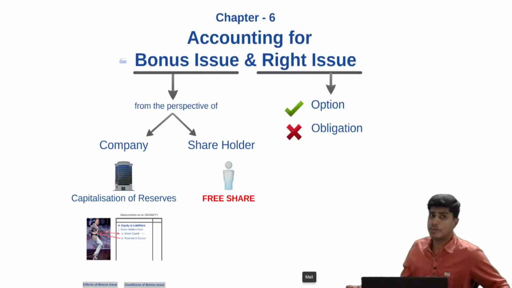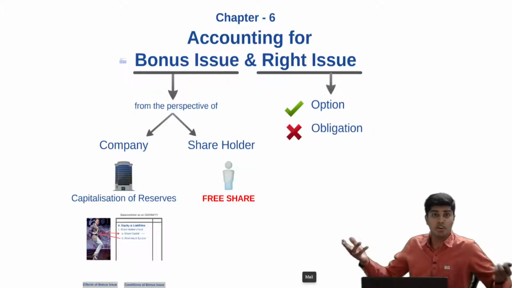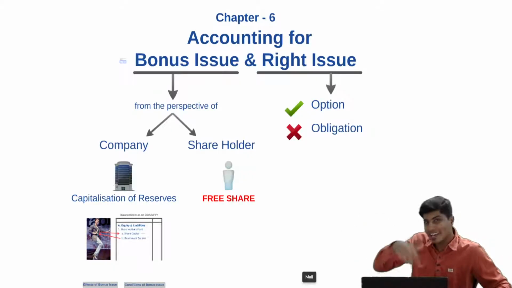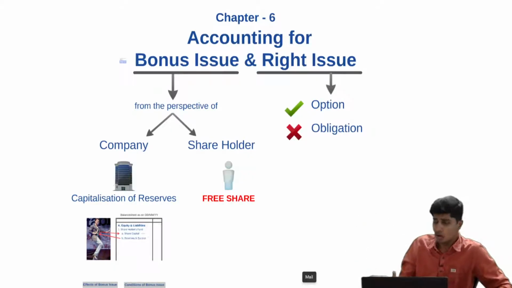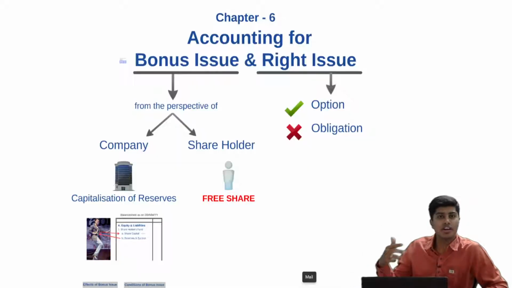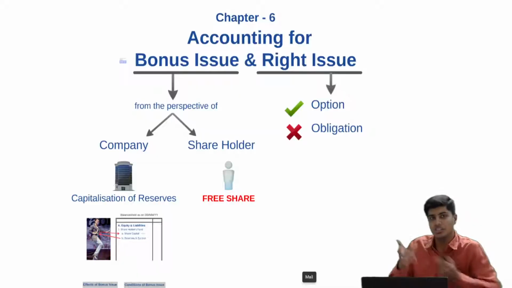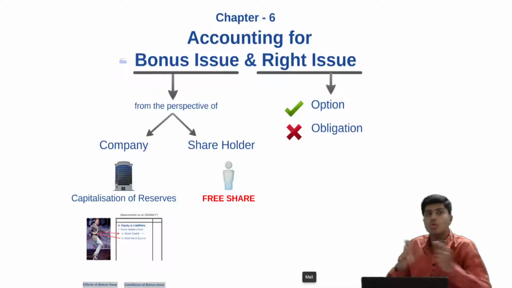So not everyone can buy. Only the existing shareholders can buy. You cannot buy any number of shares. You can only buy the number of rights that is allotted to you. In case I hold two shares, the company will say one right for every two shares, meaning I can buy one share using that right. If I want to buy two, I can't.